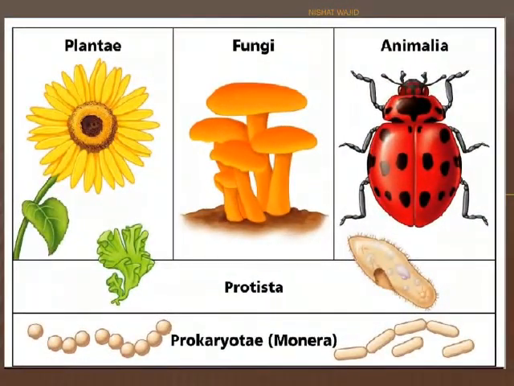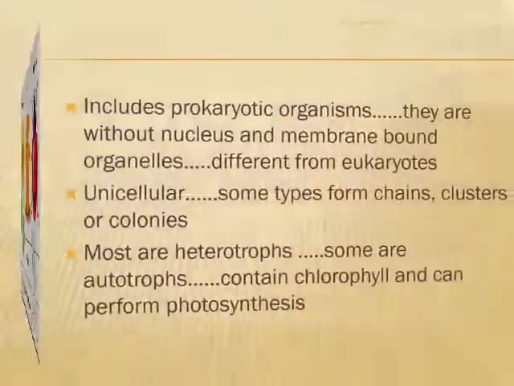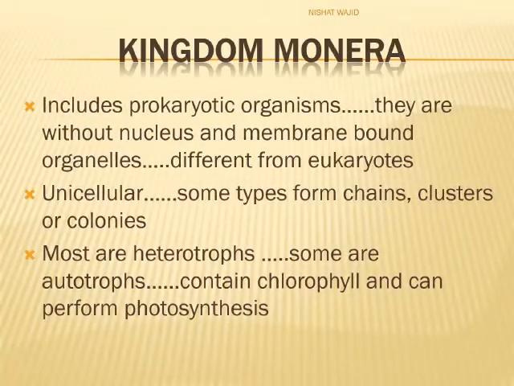Have a look at 5 kingdoms. According to the 5 kingdom system of classification, all living organisms are divided into 5 kingdoms, namely Monera, Protista, Fungi, Plantae, and Animalia. Hope you will know who presented this system, as we already have discussed this. We will discuss the kingdoms one by one in detail.